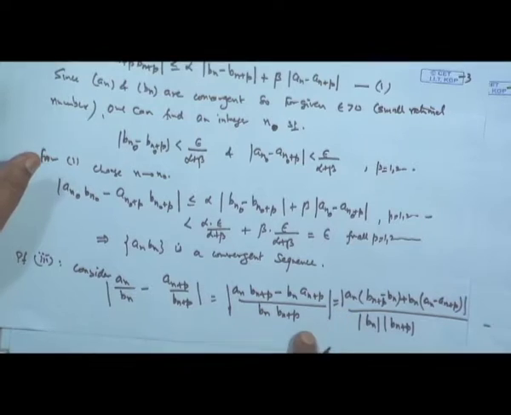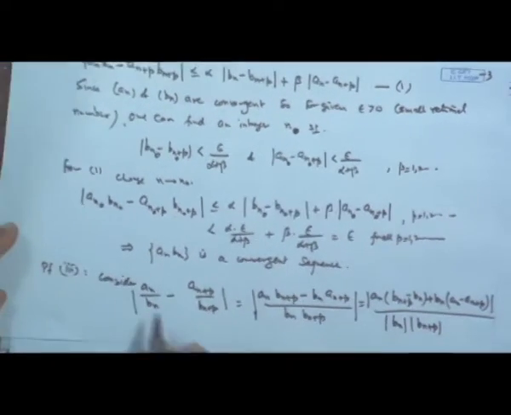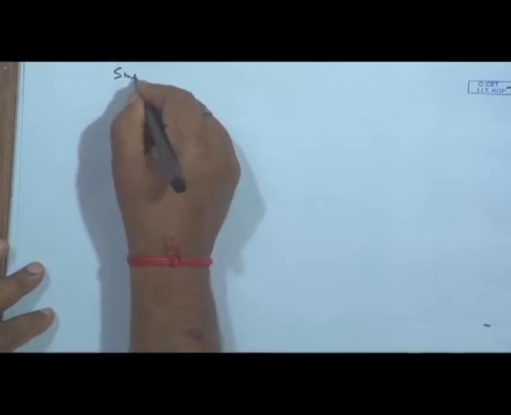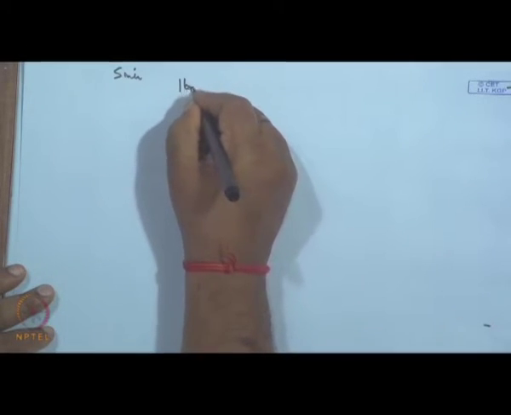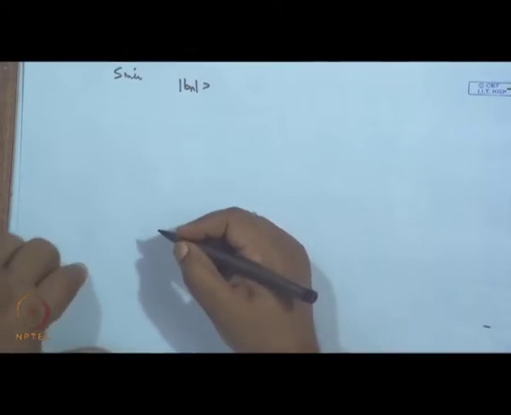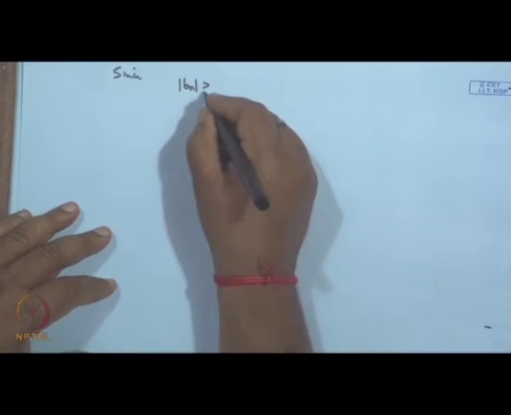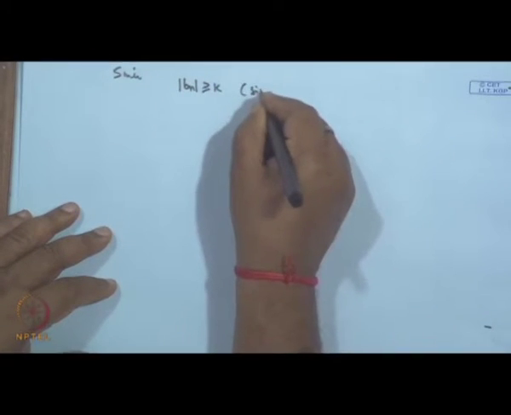Now, further this is less than or equal to the sum of the moduli. Now, it is given that each term of the sequence b_n is numerically greater than or equal to k.